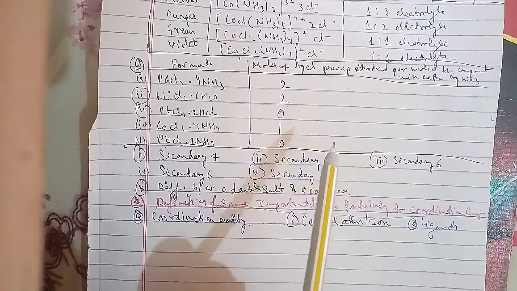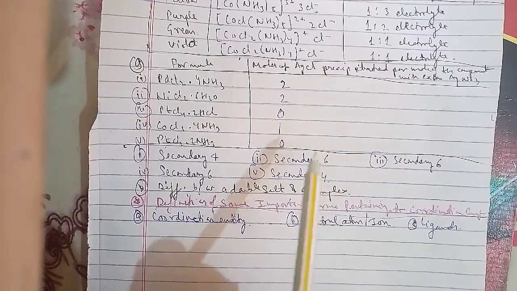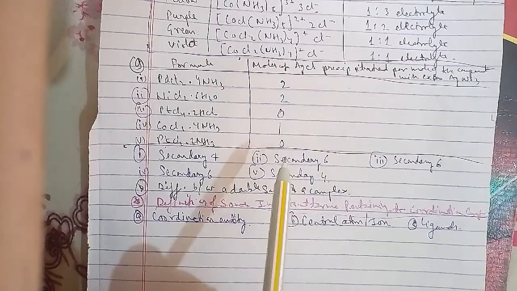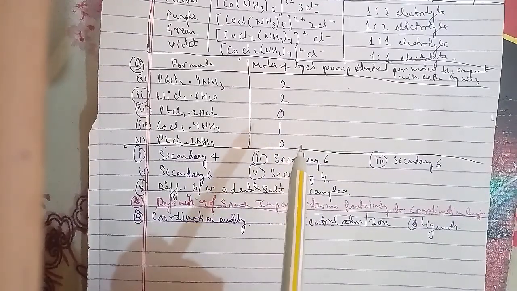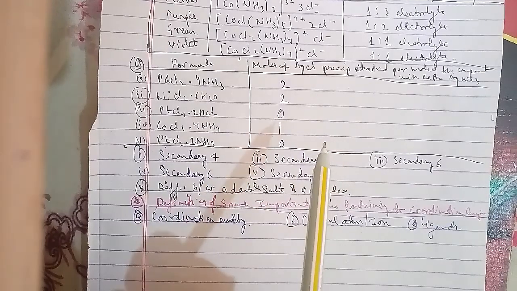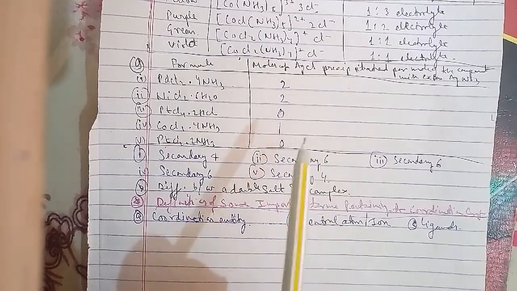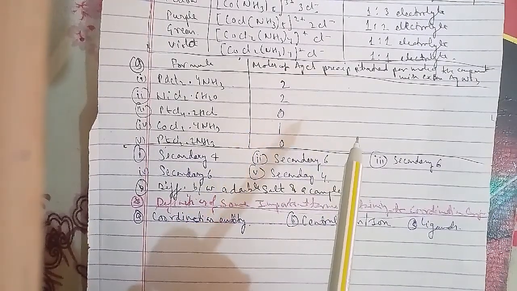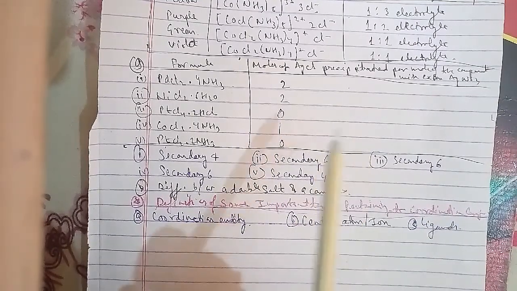And when a ligand can bind through two donor atoms, as in H2NCH2CH2NH2, that is ethane-1,2-diamine, or C2O4 2-, which is oxalate, the ligand is said to be didentate.